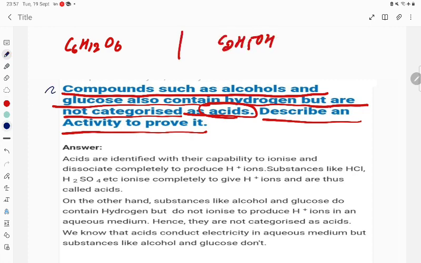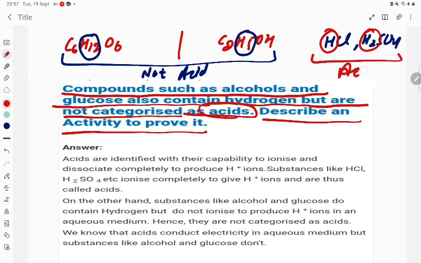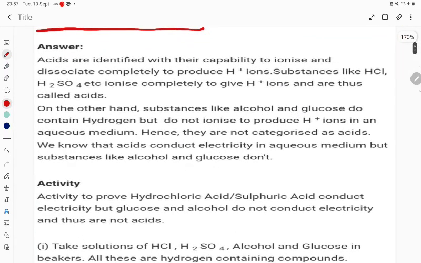Student, in both cases you will find there is hydrogen. Here is also hydrogen but they are not acid. Both are not acid. Question is why they are not acid? But if you are talking about HCl or H2SO4, they are having hydrogen. You can see here they have hydrogen, but they are going to be acid. They are asking the reason. What can be the reason, student? That is what today's topic is all about.